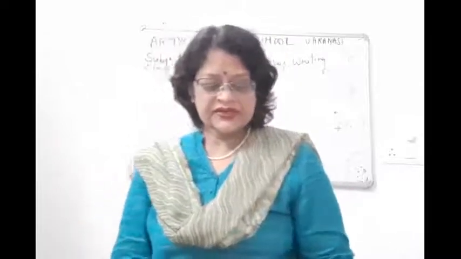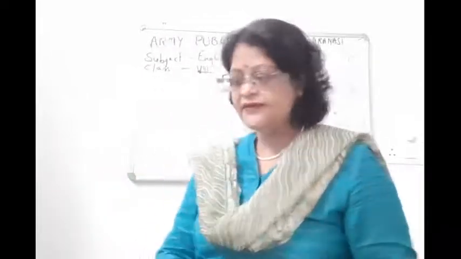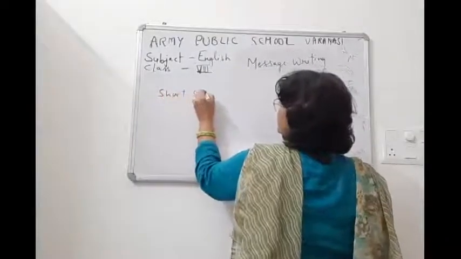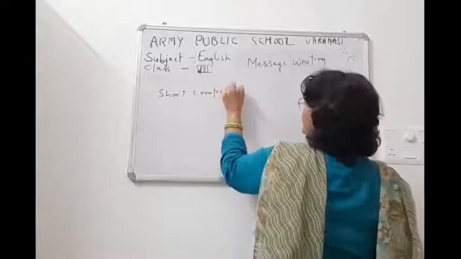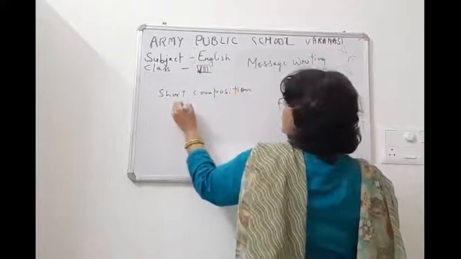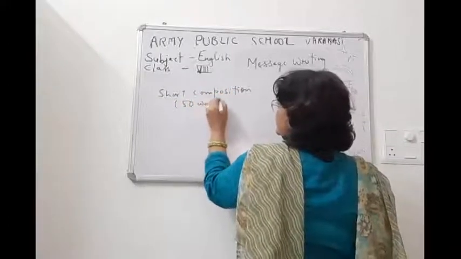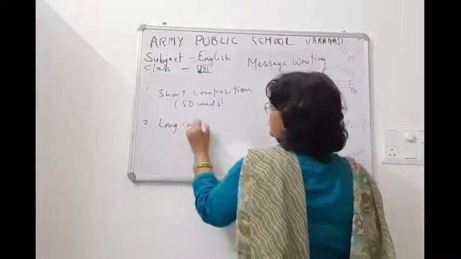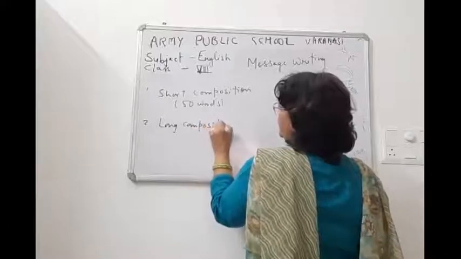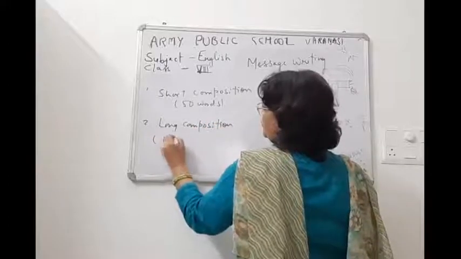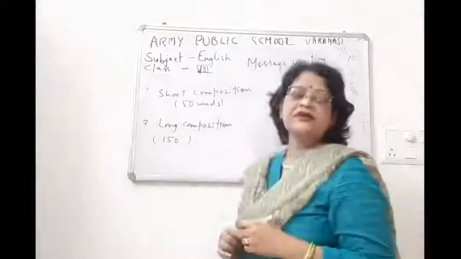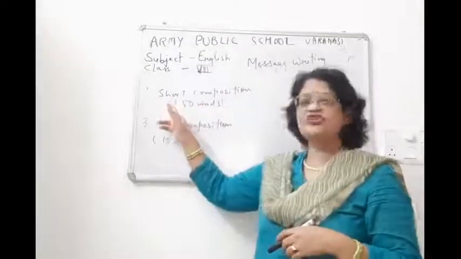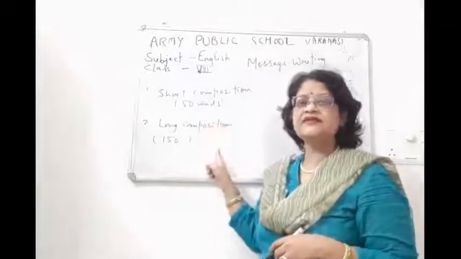One, children, is the short composition, which is of 50 words, and the other is the long composition of 150 words. So we have two types of composition in the writing section: one is short composition and the other is long composition.